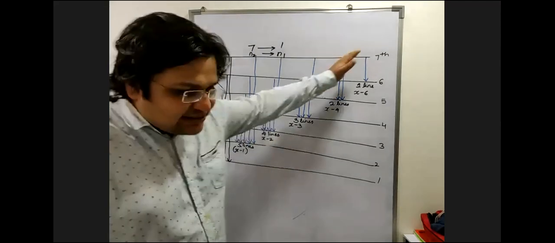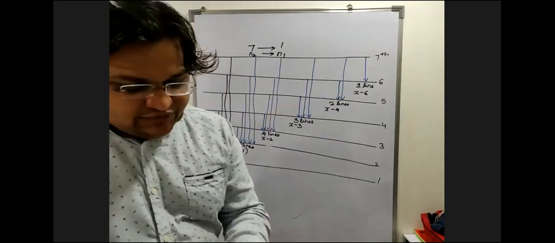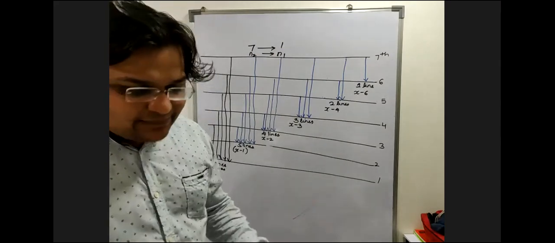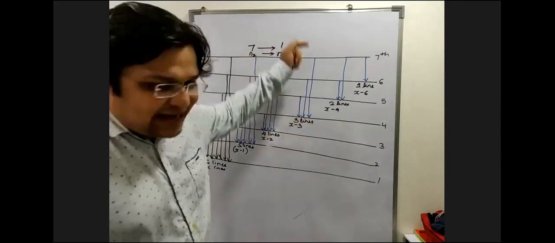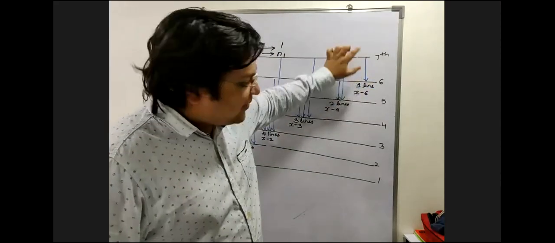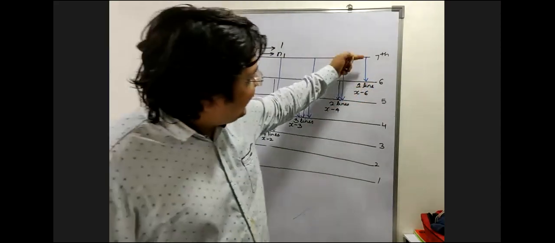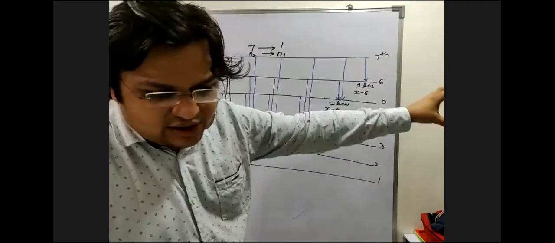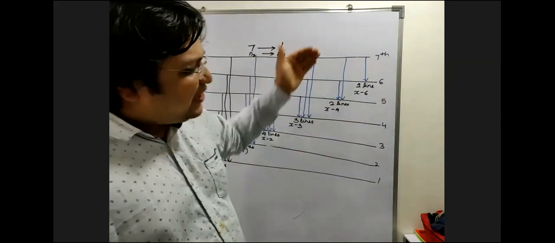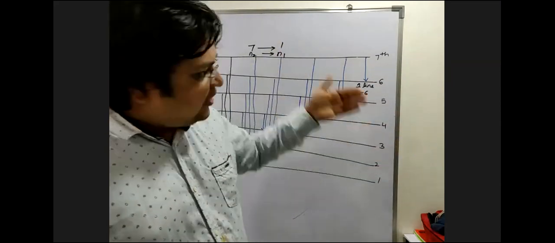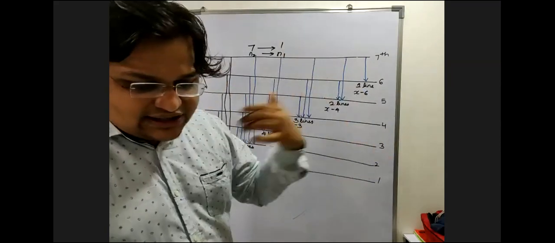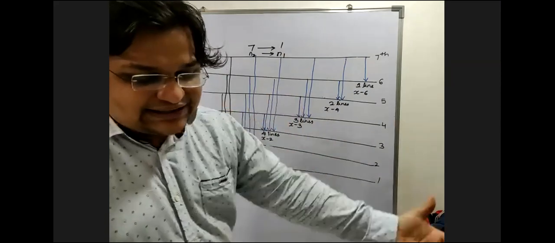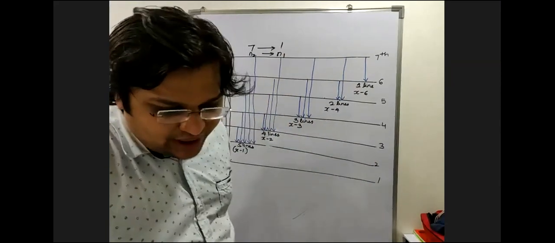Now, when this spectrum was made, this was given by Niels Bohr, and Niels Bohr also saw these are energy lines, guys. मतलब क्या? यहाँ से यहाँ जब आप एक लाइन बना रहे हो, तुम ये बता रहे हो कि एक इलेक्ट्रॉन यहाँ से यहाँ जब जंप करेगा, एक एनर्जी बाहर रिलीज करेगा. While going from 7 to 6, it will release energy. While going from 7 to 5, it will release energy. These are energy lines, to be more clear, energy lines during de-excitation. Do you understand this?